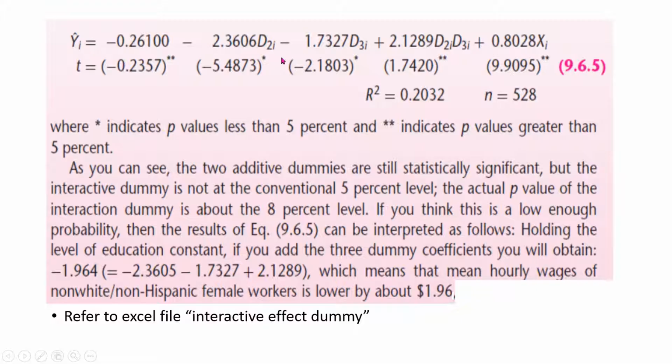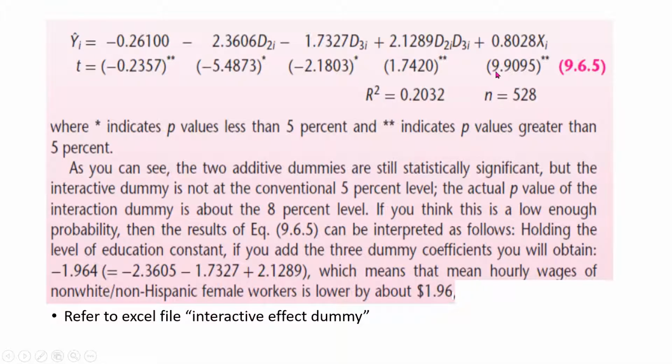So what you will do is multiply D2 with D3 and you have an additional column, which you will call D2 D3, and the rest of the data is simple. So this is the interaction effect dummy that you have created yourself because you want to see whether there is a collective influence of gender and race in terms of the difference in the hourly wages.